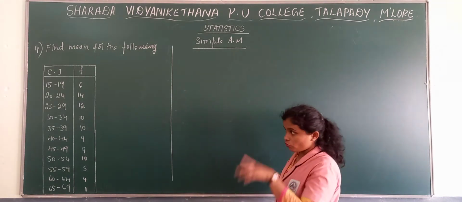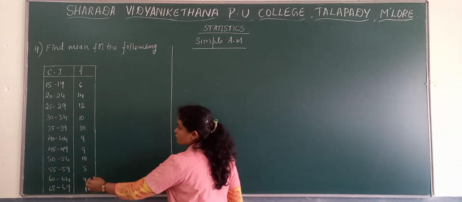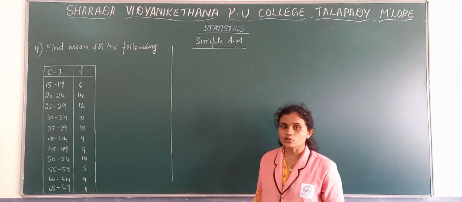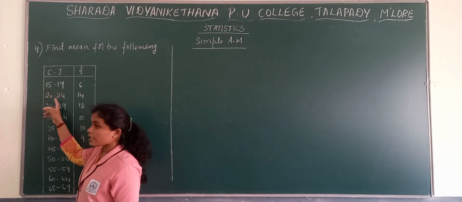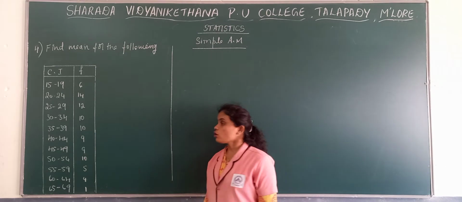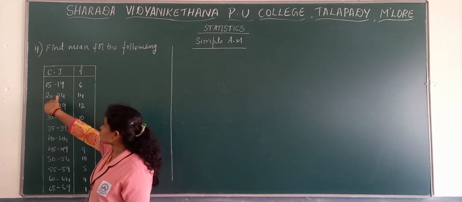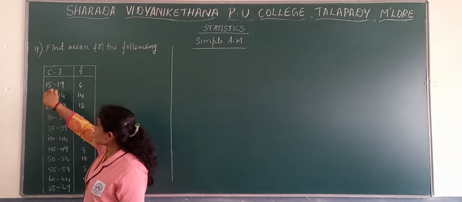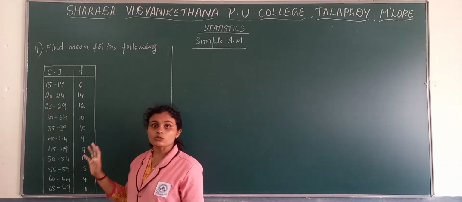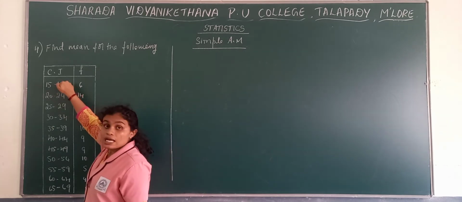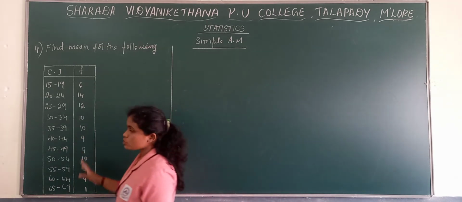Find the mean for the following. When you observe the class intervals here, we can make out that this is grouped data. In case of grouped data, it is a continuous series, meaning they have given class intervals. But we can find here inclusive class intervals, 15 to 19, 20 to 24. Inclusive means it's not of exclusive type. Exclusive means 15 to 20, 20 to 25, 25 to 30, 30 to 35. There is no continuation between the upper limit of the previous class and the lower limit of the next class. So it's of inclusive type.